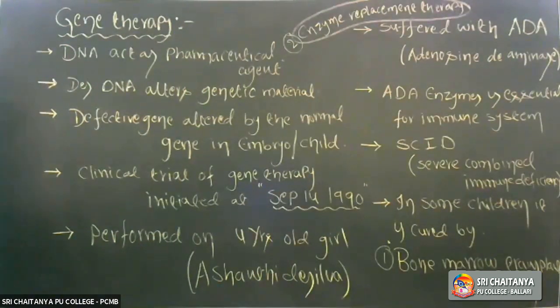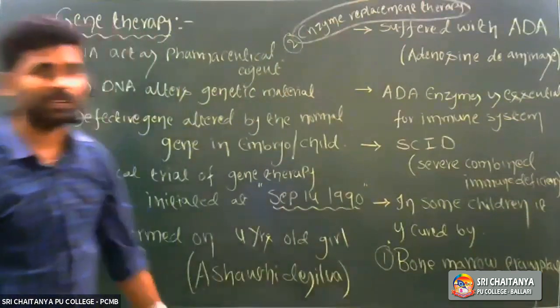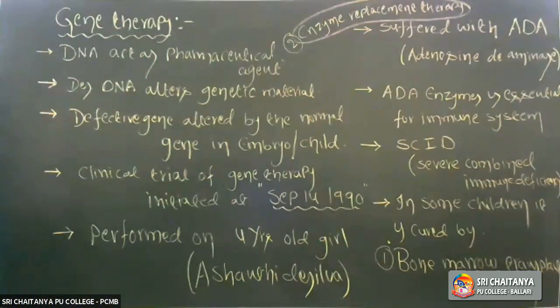I'll explain enzymatic replacement therapy. How do we perform enzymatic replacement therapy? Diagrammatically, I'll explain. Just note these points. Keywords: DNA acts as a pharmaceutical agent. The desirable DNA alters genetic material. So when a defective gene is altered by the normal or desirable gene in an embryo or child, it is called gene therapy.